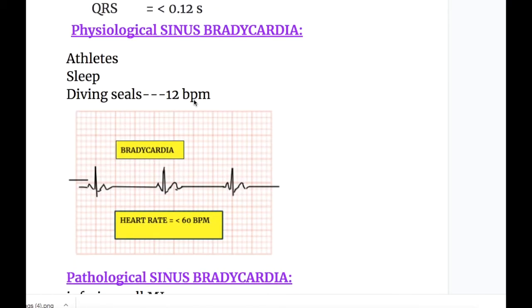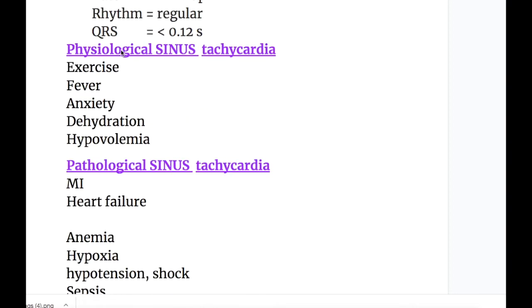So the physiological causes of sinus bradycardia are that it occurs in athletes, during sleep, and in diving seals. In humans, the heart rate may go down to as low as 12 beats a minute. And the physiological causes of sinus tachycardia are exercise, fever, anxiety, dehydration, and hypovolemia.